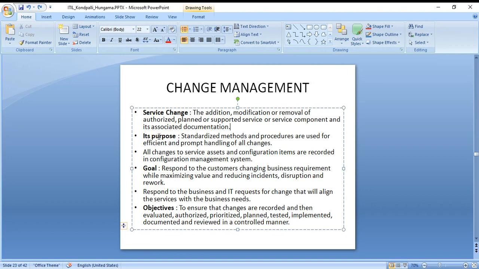So what is the purpose of change management? It has a standard method and procedure used for efficient and prompt handling of all changes. All changes to service assets and configuration items are recorded. And then what is the goal? Respond to the customer's changing business requirements while maximizing value and reducing incidents, disruption, and rework. So you need to respond to the business and IT requests for change that will align the services with business needs. And also, what is the objective? To ensure the changes are recorded and then evaluated, authorized, prioritized, planned, tested, implemented, documented, and reviewed in a controlled manner.